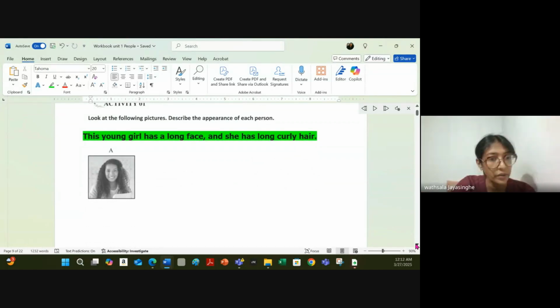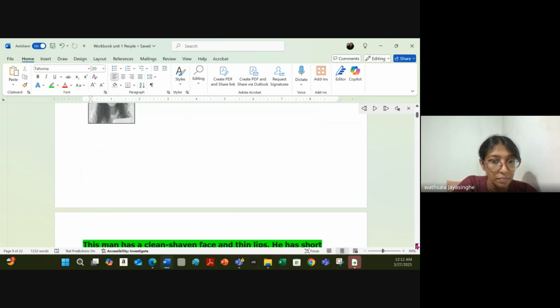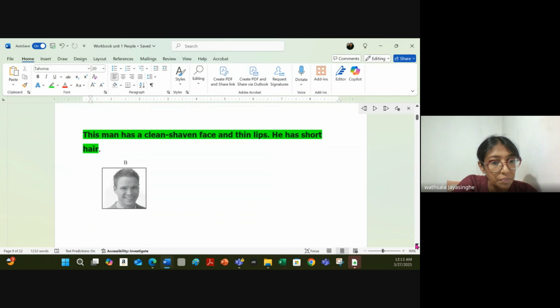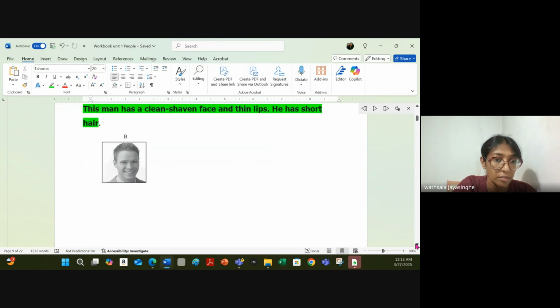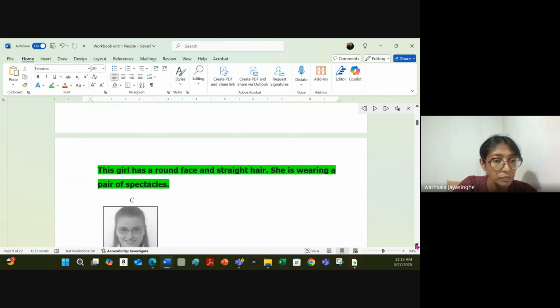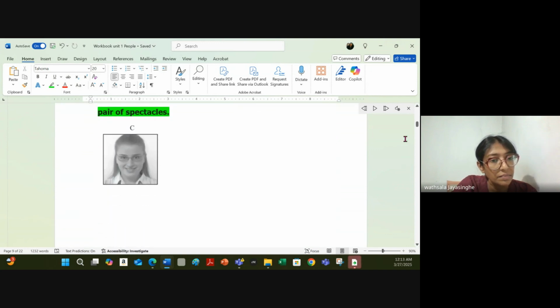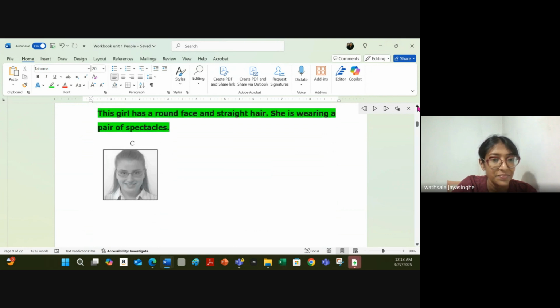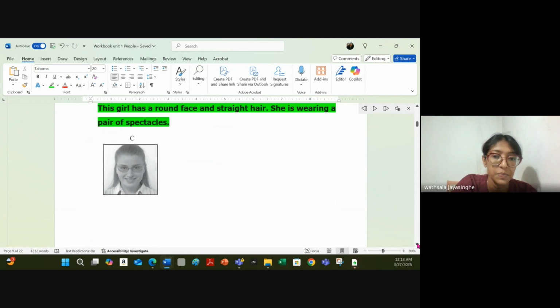Look at the following pictures and describe the appearance of each person. First one, this young girl has a long face and she has long curly hair. And second picture, this man has a clean shaven face and thin lips. He has short hair. This girl has a round face and straight hair. She is wearing a pair of spectacles.